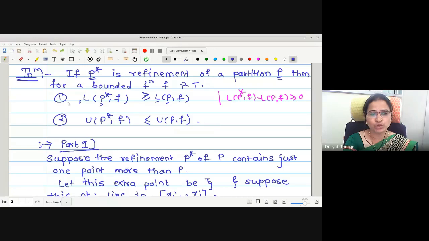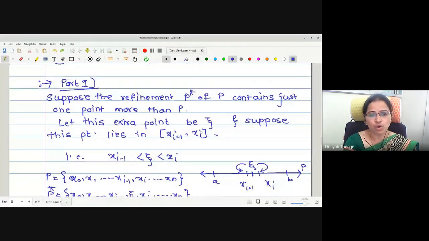To prove the first statement, L(P star, f) is greater than or equal to L(P, f), we want to prove that L(P star, f) minus L(P, f) is non-negative, greater than or equal to 0. Similarly, for the second one, we have proved U(P star, f) minus U(P, f) is less than or equal to 0, that is, non-positive.